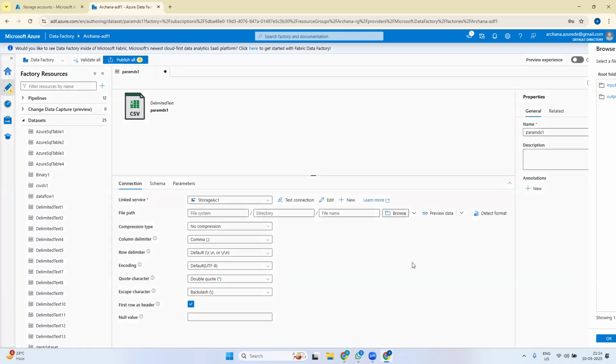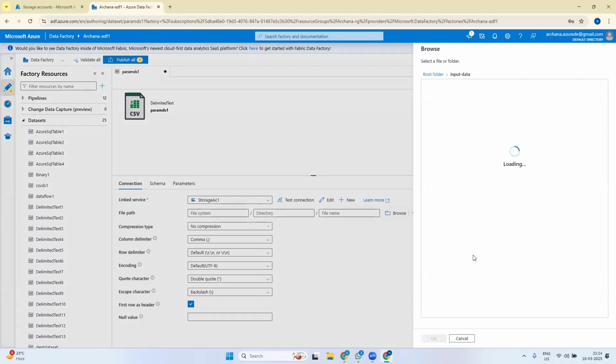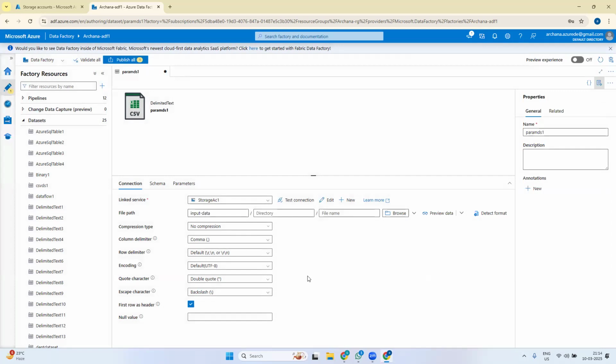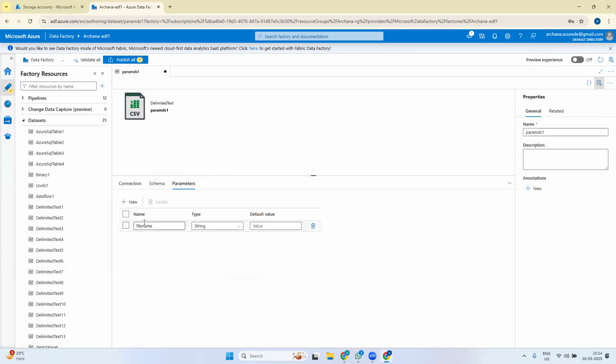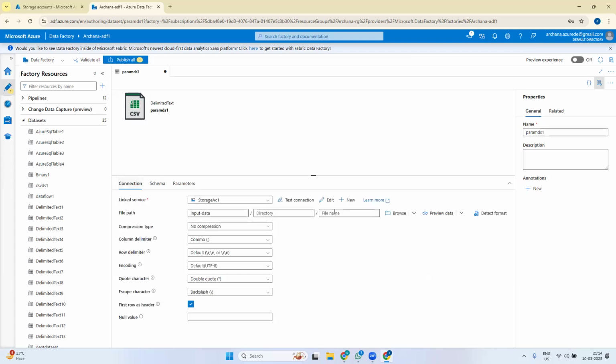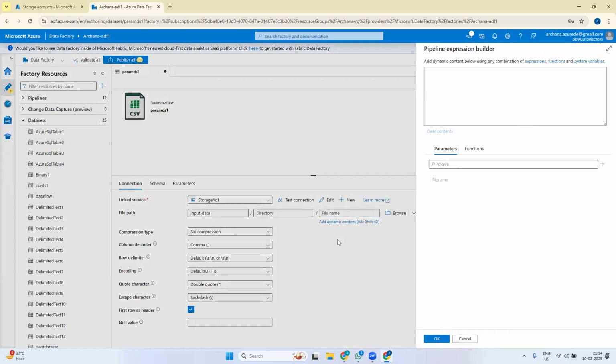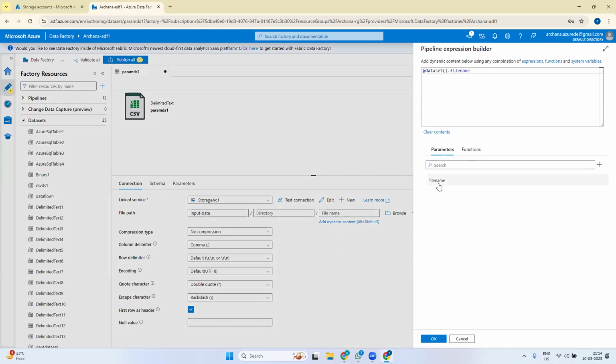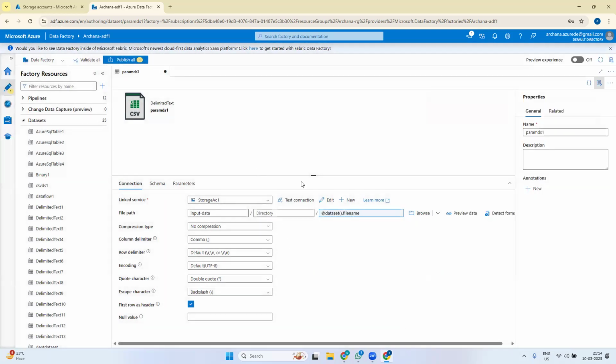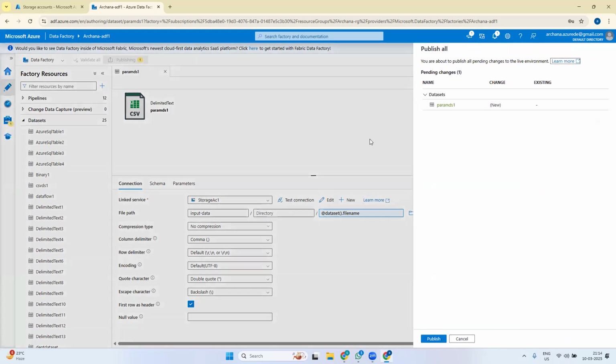What I'll say is we'll select one input data folder only, but we'll not select any file name. I have selected this folder, but I don't know which file to pick up when it is running. So here I have to parameterize. I created a parameter in the third tab, and I put the name as file name. Here I'll click, say add dynamic content, and select this file name parameter. So I have created one dataset which is parameterized, which asks for file name details whenever it is used in a pipeline. We'll see that.